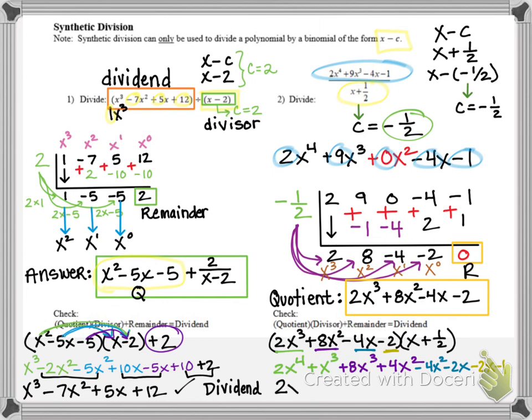Okay, let's combine like terms. 2x to the 4th does not have another 4th power x to combine with. When I combine the x cubes, I get plus 9x cubed. Notice how the 4x squareds cancel out, which they should, because remember there was 0x squared in my original dividend. And then for my x terms, it's negative 2x minus 2x, so that gives me negative 4x, and then minus the 1 at the end. And yes, that checks out, and it matches my original dividend. So I am sure that my quotient is correct: 2x cubed plus 8x squared minus 4x minus 2.